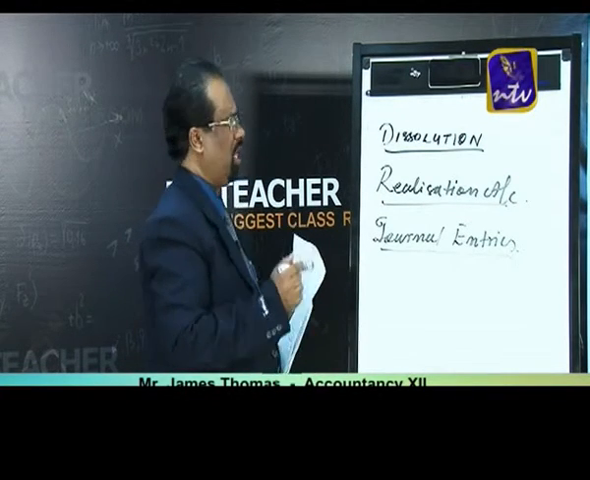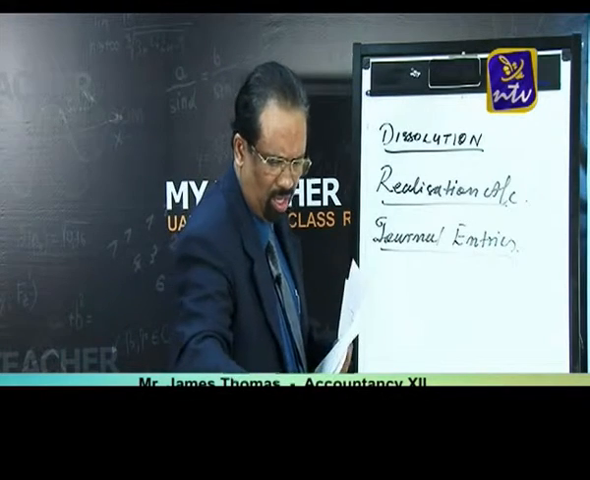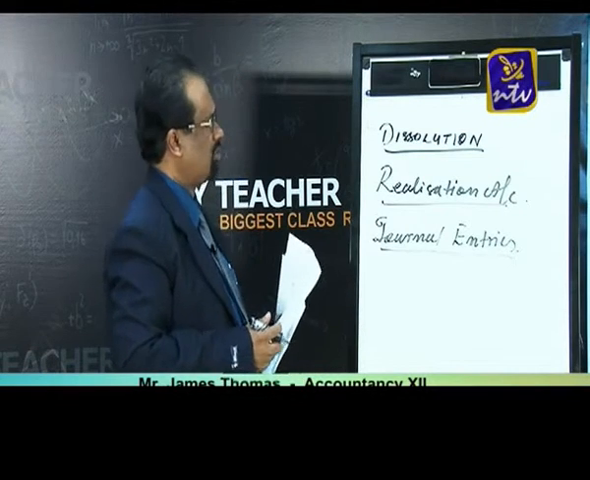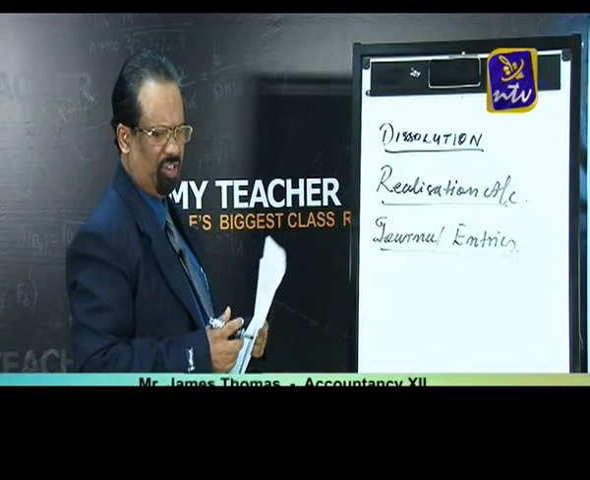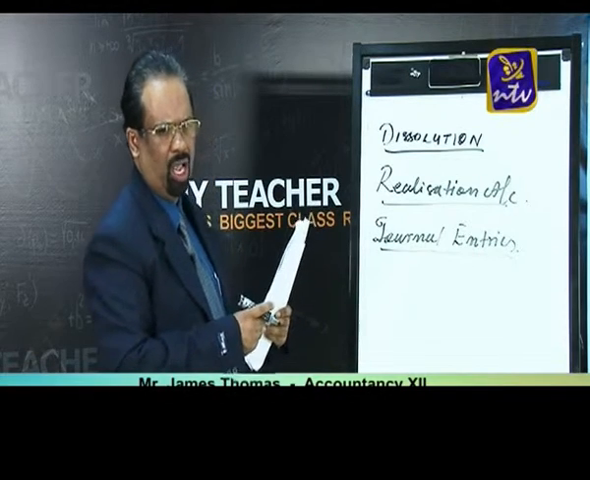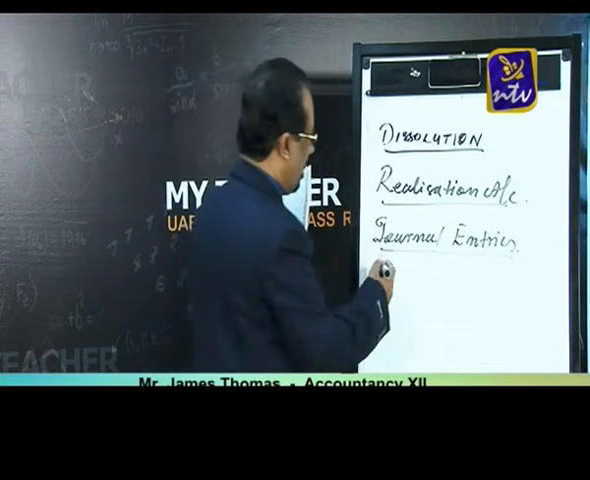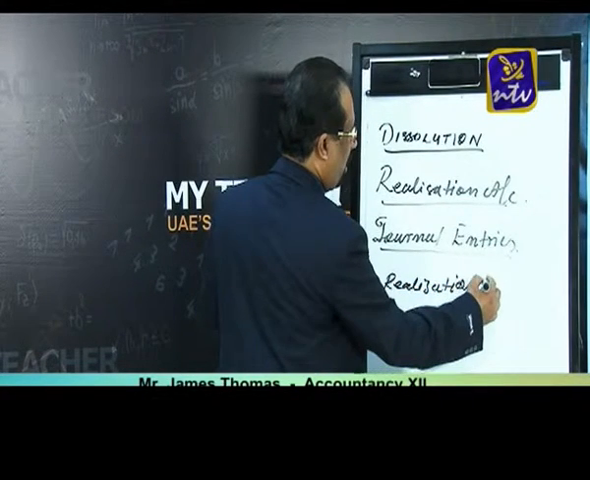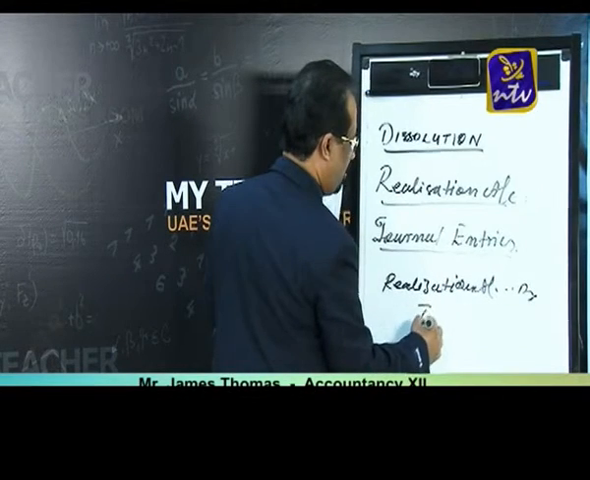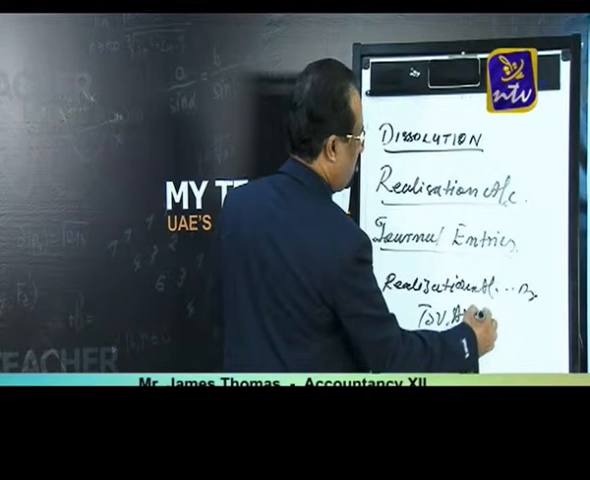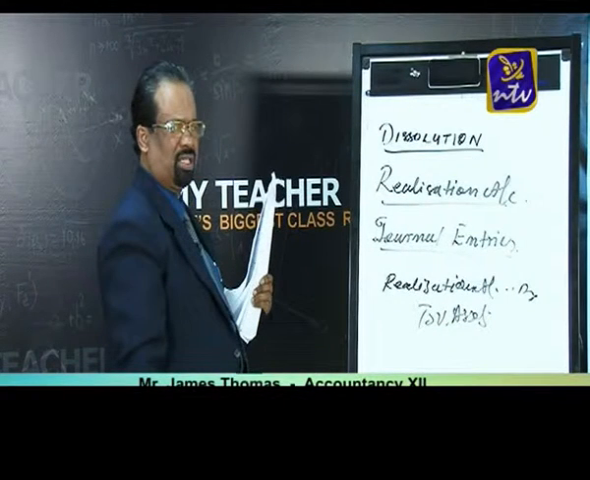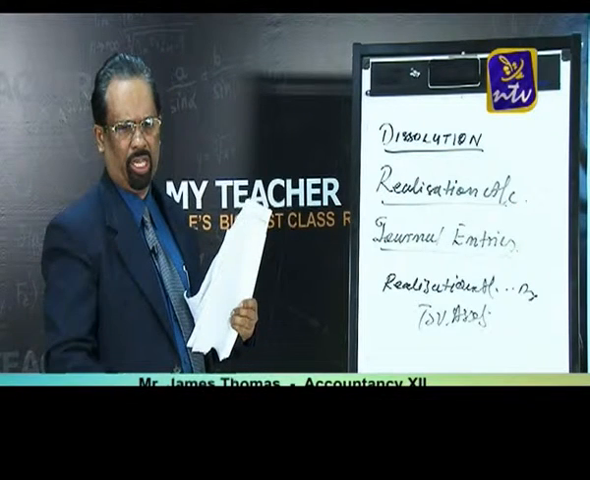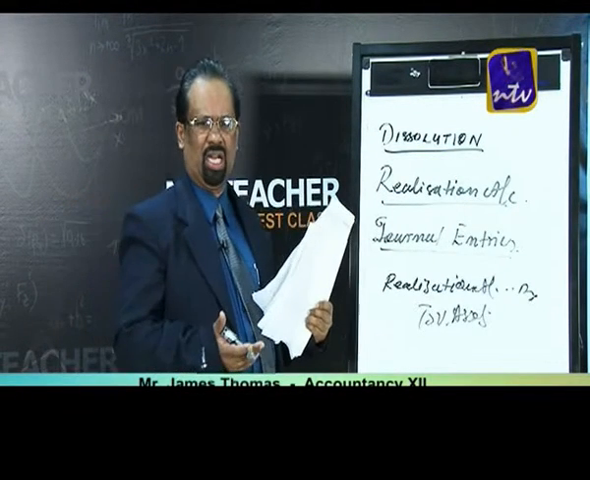Once again, for your information, let us revise our previous entries: what entries come under the realization account. We can see them one by one. You get a balance sheet in which a lot of assets as well as liabilities are there. First of all, we transfer all assets to the realization account by passing the journal entry: realization account debit to various assets. The first entry is realization account debit to various assets.